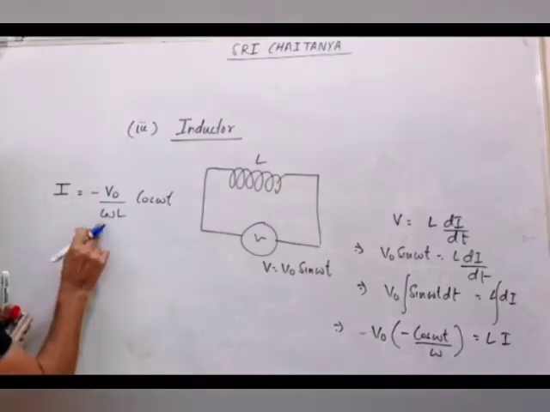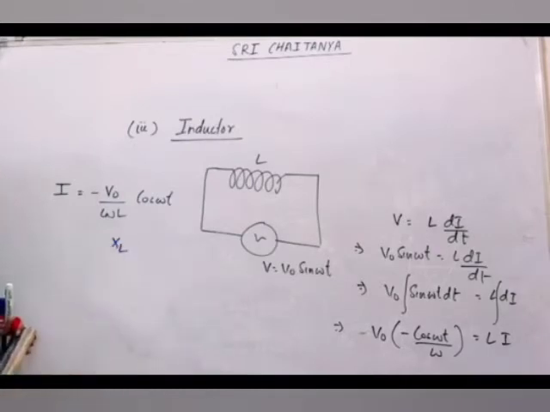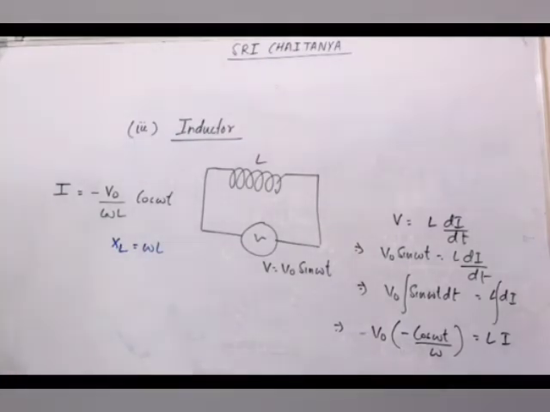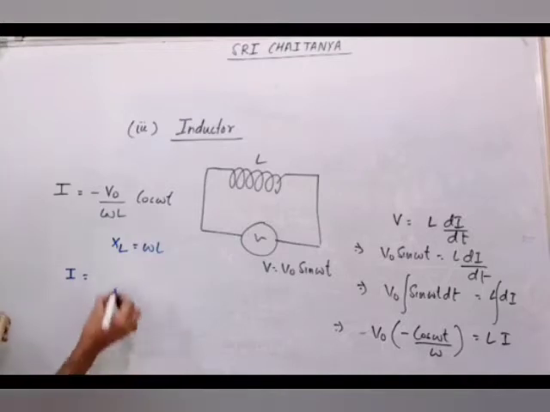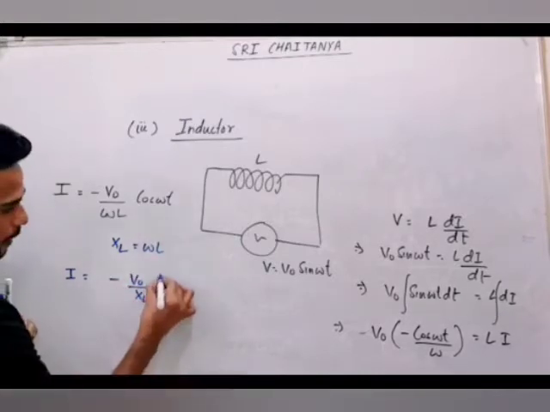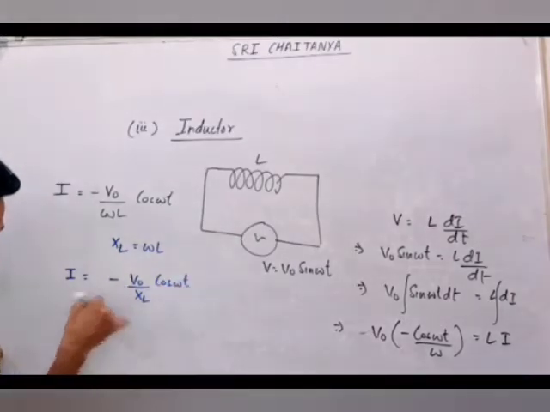So this quantity which you see here is known as the reactance of the inductor, XL. XL will be equal to omega L. And so from here I can write I equal to minus V naught by XL into cos omega t. And we will adjust this.